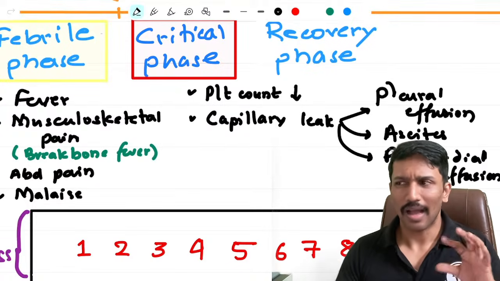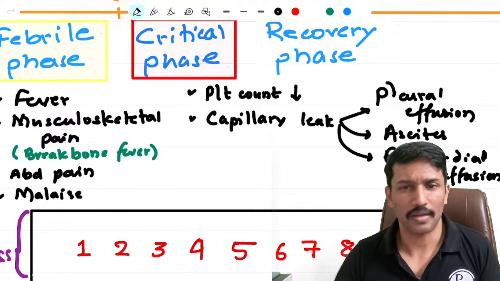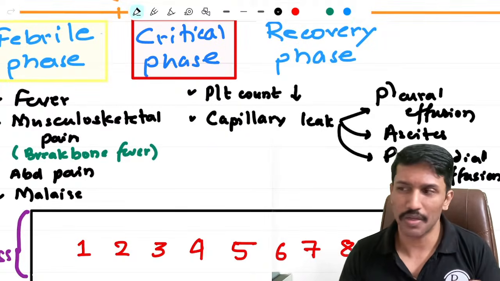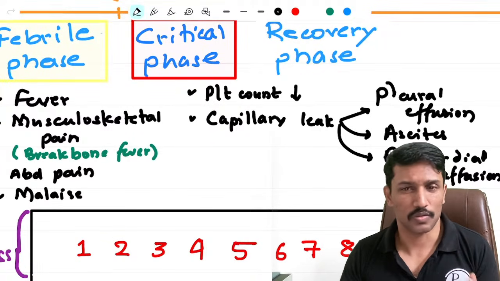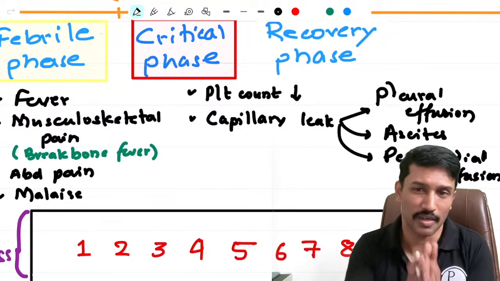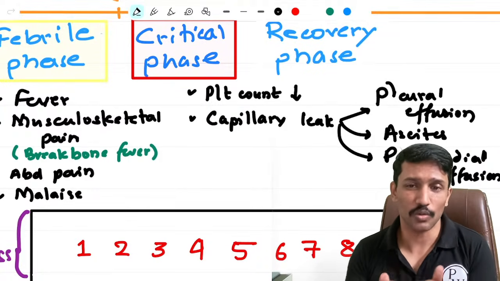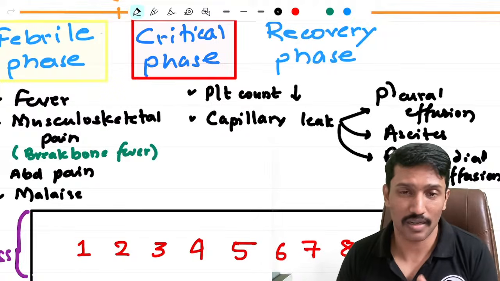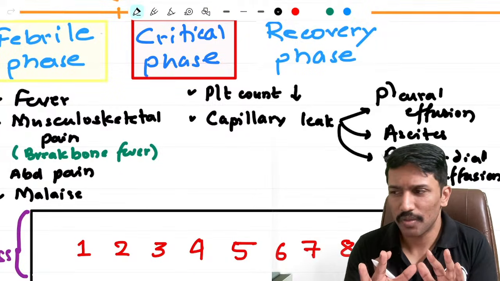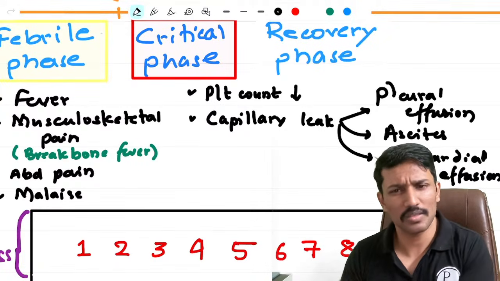Because as long as the platelet count is more than 10,000, the chances of bleeding are very less. Until and unless you have additional risk factors, nobody bleeds. In centers where I practice, we have never transfused platelets when the platelet count was more than 10,000. There are doctors and centers where they transfuse at higher platelet counts, 20,000, 30,000. But if I see no bleeding tendency and the platelet count is 10,000 plus, we don't transfuse, because that's what the national guidelines recommend. So we don't need a 1 lakh platelet count for a normal individual who is going through dengue to prevent bleeding. 10,000 plus is more than enough.